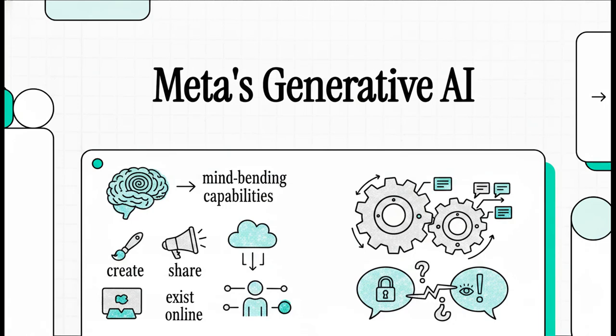Welcome to this explainer. I am absolutely thrilled you're tuning in because today we're unpacking something that is literally reshaping how we create, share, and just generally exist online. We are looking at Meta's incredibly powerful new generative AI tools. And let me tell you, the sheer capabilities of these systems are totally mind-bending. But, as we're going to see, the mechanics powering them under the surface, well, they're sparking some really intense global debates. We've got a lot of fascinating ground to cover, so let's just jump right in.